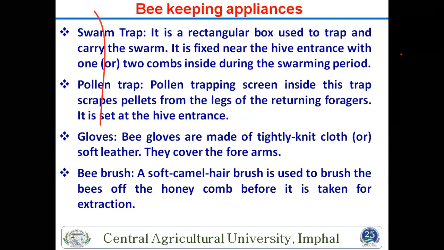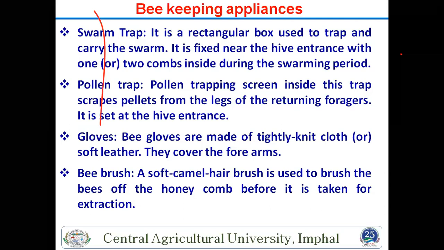Then the swarm trap is also important equipment for rearing honeybees. It is a rectangular box type. Then the pollen trap. What is the role of the pollen trap? Because during the dearth period, pollen is not there.